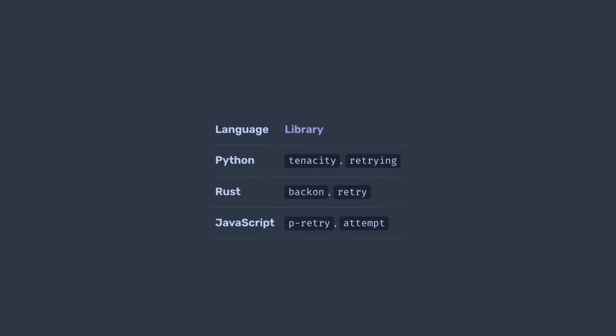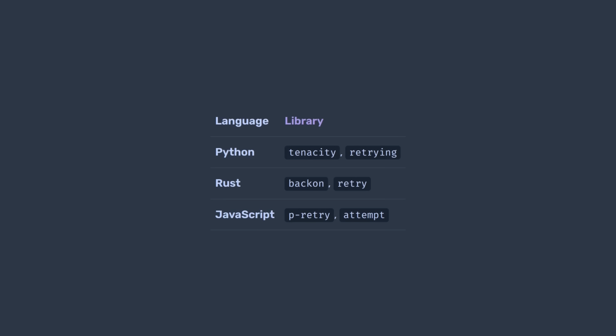Oh yeah, and before we finish, there are many libraries which implement retry logic for you, so you don't have to reinvent the wheel every time. But as always, it's good to understand how it works under the hood and why it's implemented this way. Here is a list of some popular libraries which implement generalized retry logic. Note that many HTTP client libraries have built-in retry support too, but they are not enabled by default most of the time. And now we know why.